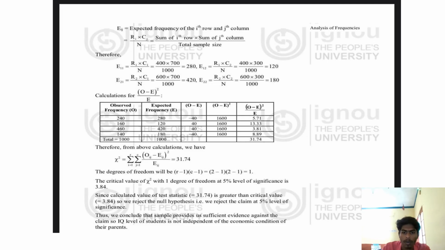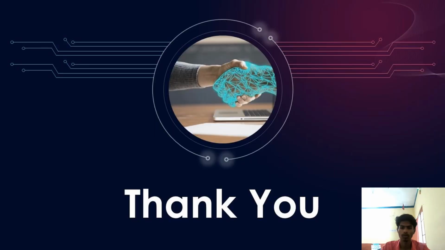We reject the claim at 5% level of significance. Thus, we conclude that the sample provides us sufficient evidence against the claim. So the IQ level of students is not independent of the economic condition of their parents. We proved that the IQ level and economic conditions are not independent. So here we concluded that they are not independent. So we will move to the next slide.